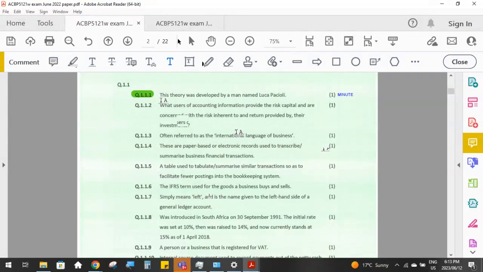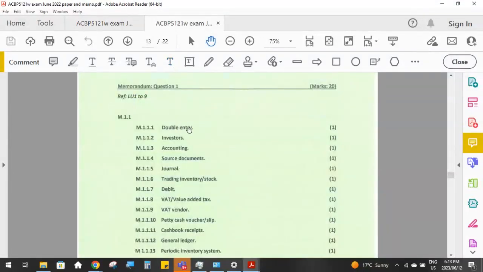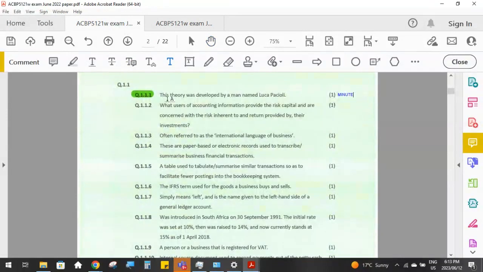Okay, so the theory was developed by a man named Luca Pacioli. So all you want to write there is the double entry. Okay, remember the theory that he invented was the double entry theory. And then what users of accounting information provide the risk capital? Okay, so that's what they do. The user that provides the capital.